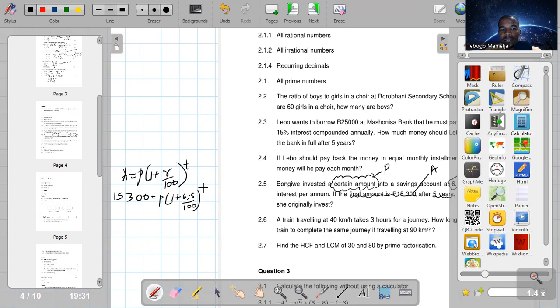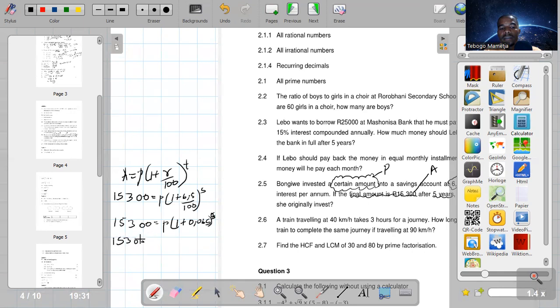Then time they said is 5 years. So we can go on and do the maths, which is P times (1 plus 0.065) to the power of 5.